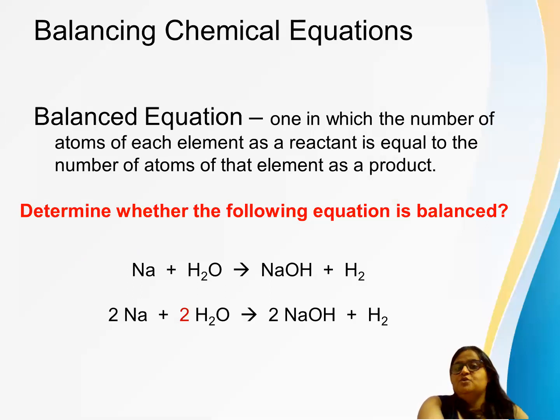So a balanced equation is one in which the number of atoms of each element on the reactant side and on the product side are equal. So that is one, and this is looking very nice. So let's see one more example.